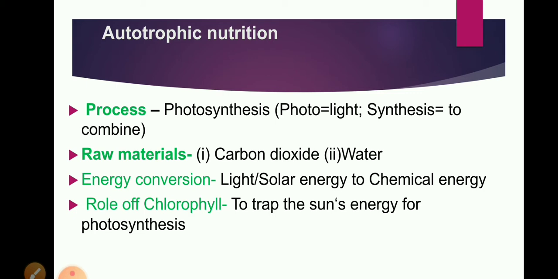Sunlight and chlorophyll are the essential things. Sunlight, or solar energy, is converted into chemical energy during photosynthesis. The role of chlorophyll is to trap the sun's energy for photosynthesis. So in photosynthesis, carbon dioxide and water are converted into carbohydrates in the presence of sunlight and chlorophyll.